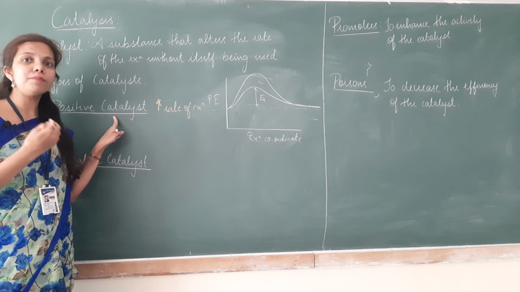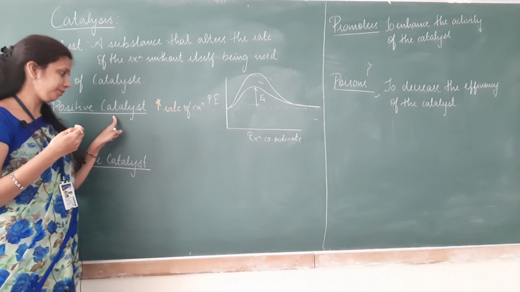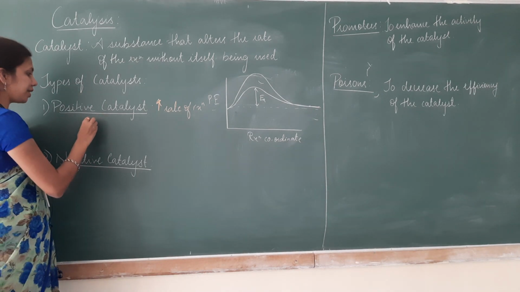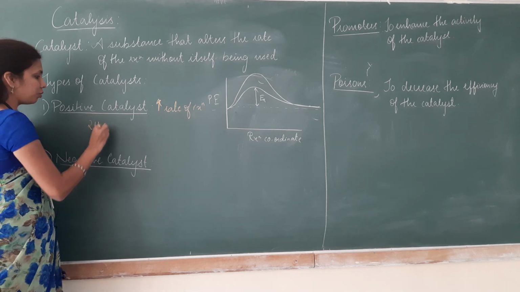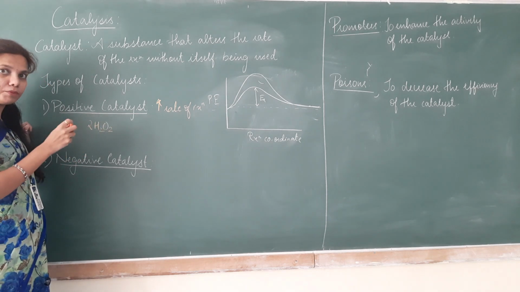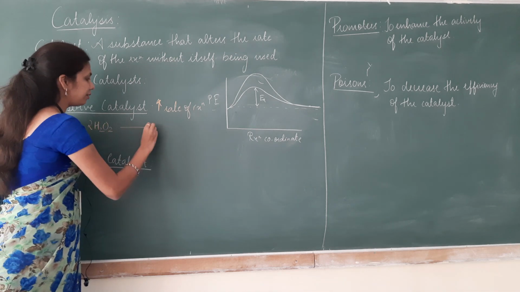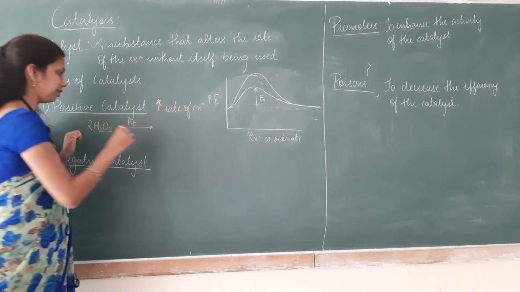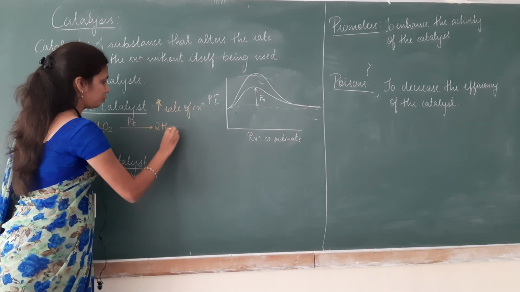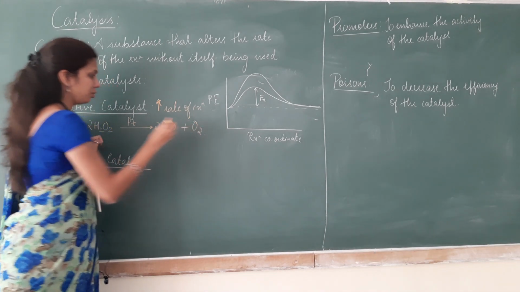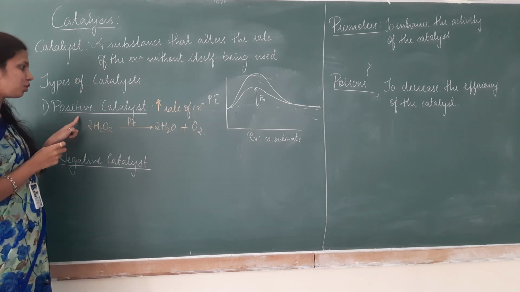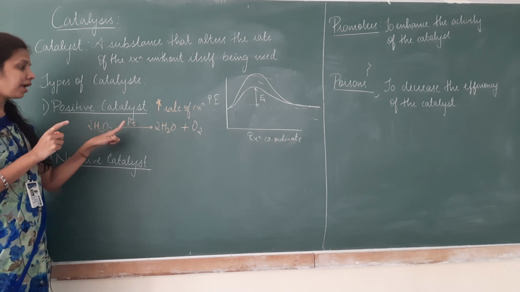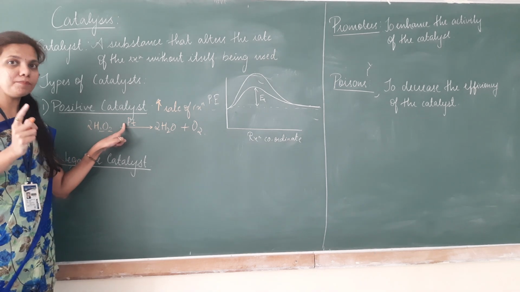To give you an example, I can quote the decomposition of H2O2 in the presence of platinum, which gives us 2H2O plus O2. So decomposition of hydrogen peroxide takes place in the presence of platinum catalyst.